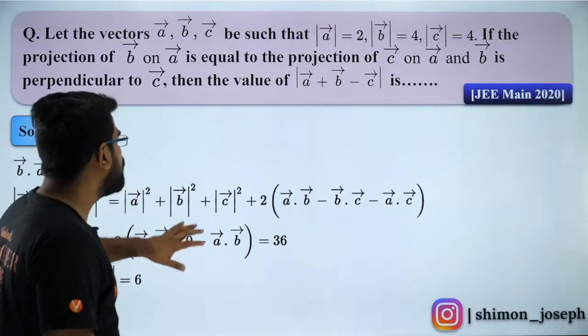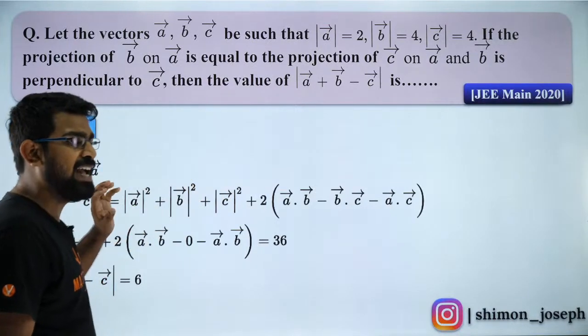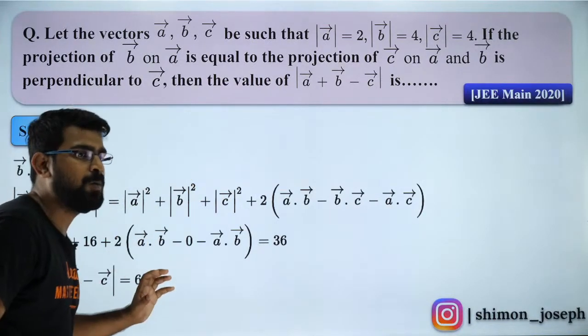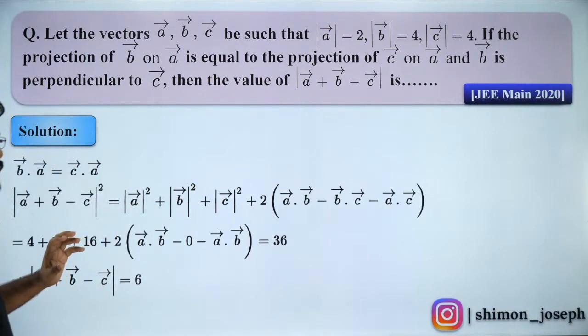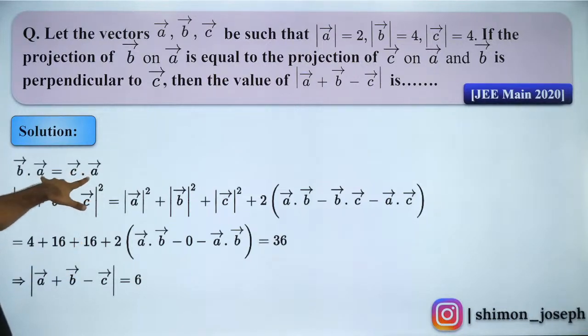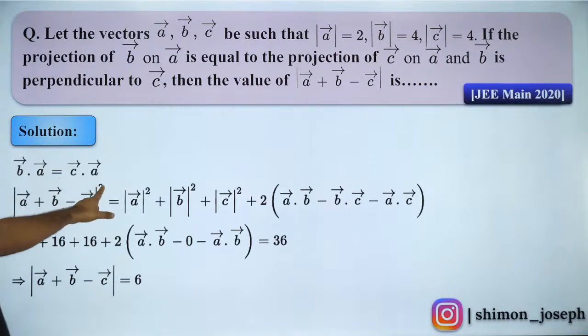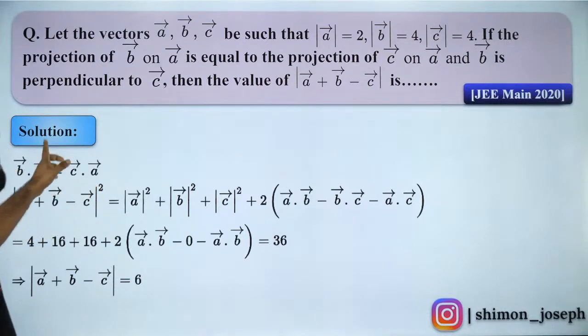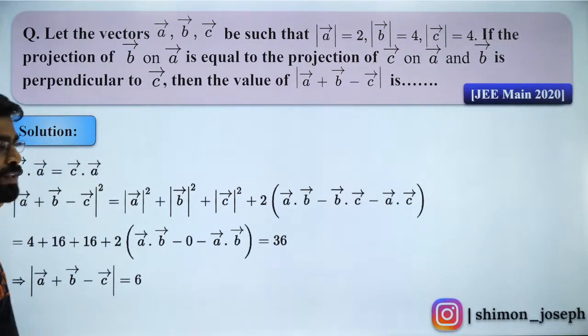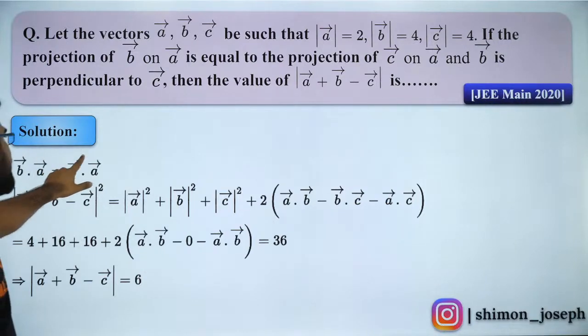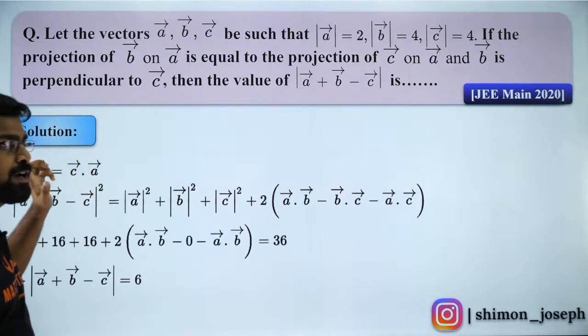Okay, thank you, Ruby. And why can't we cancel A and A? Here you cannot cancel, because it is a dot product. Dot product is an operation. So when an operation is going on, you cannot cancel it. Understood? That is why I cannot cancel A and A here. That is not at all correct.